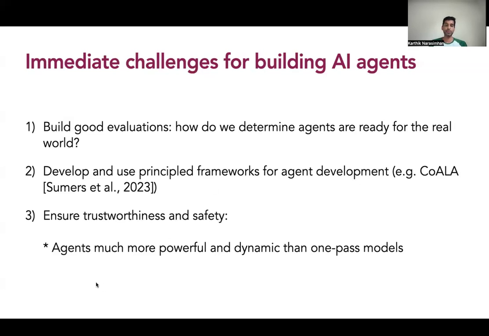And then finally, as these agents actually get deployed in the real world, we need to make sure they're trustworthy and safe, right? And this is extra critical because all the AI systems, machine learning systems that we had so far are nothing compared to these agents that are much more powerful, dynamic, can take actions, can actually affect the world in ways that we may not be able to even envision, right? So this is critical to ensure.